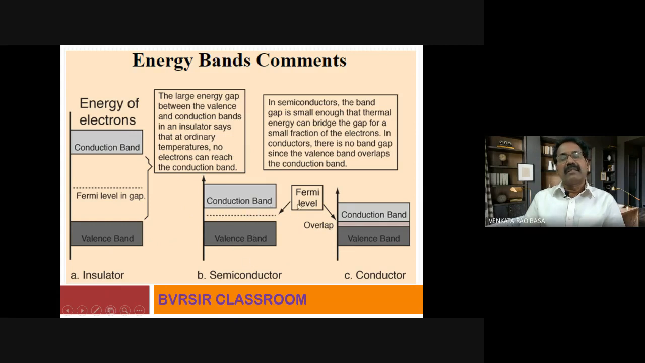This is regarding semiconductor, conduction band, valence band. This is the Fermi level. In semiconductors, the band gap is small enough that thermal energy can bridge the gap for a small fraction of the electrons. In conductors, there is no band gap since the valence band overlaps the conduction band. So this is the detailed explanation regarding band theory of metals.